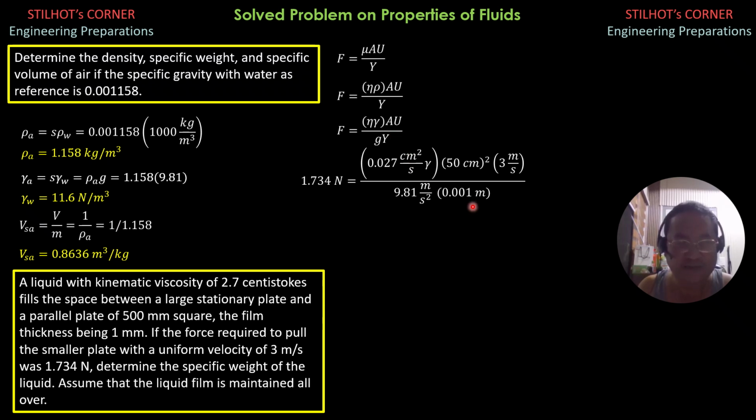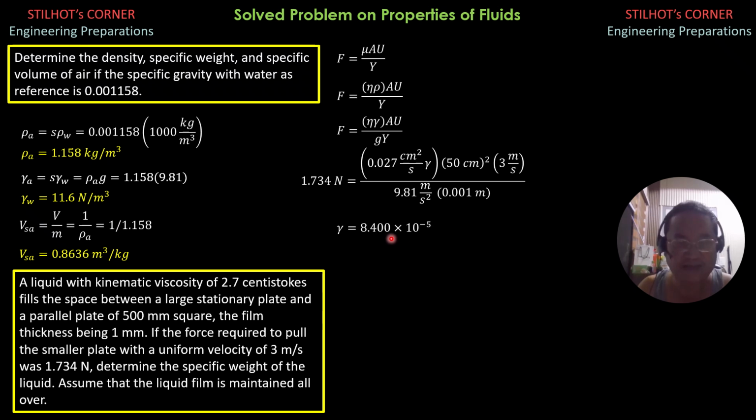So we note that the unit of gamma for these calculations would be, so we can cancel meter, or we do not cancel it yet, Newton meter square divided by meter, then centimeters to the fourth.